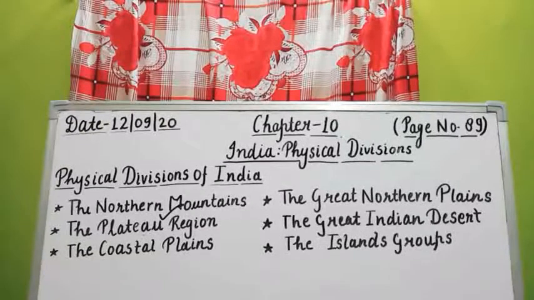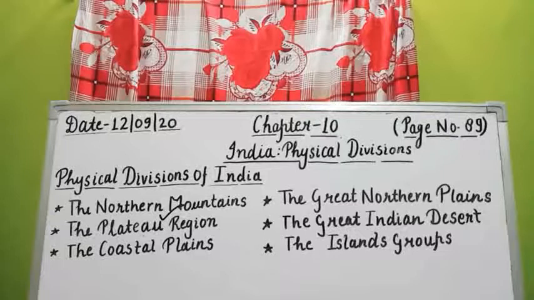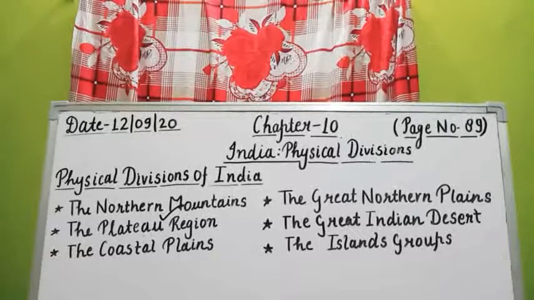Due to the height, width and direction of the northern mountains, these mountains intersect the summer monsoon winds coming from the Bay of Bengal and the Arabian Sea and cause precipitation in the form of rain and snow. So, the northern mountains help in bringing rains in our country.